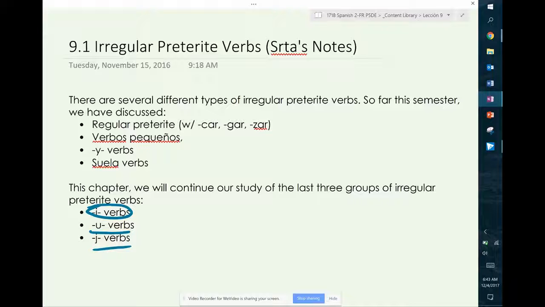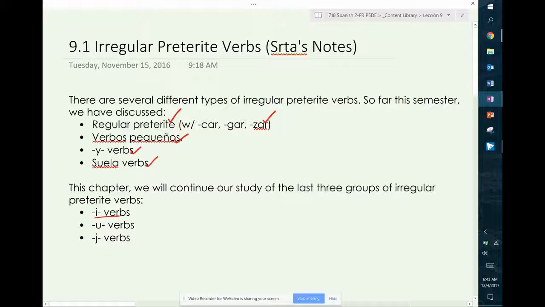If you remember back in chapter 7, we learned about the regular preterite conjugations along with cargar stars. We've talked about verbos pequeños. We've talked about Y verbs. And then in chapter 8, we got suela verbs. At this point, it is very important that you know how to conjugate all these types of verbs into the preterite tense. Today, we are going to focus on three new groups of irregular preterite verbs.